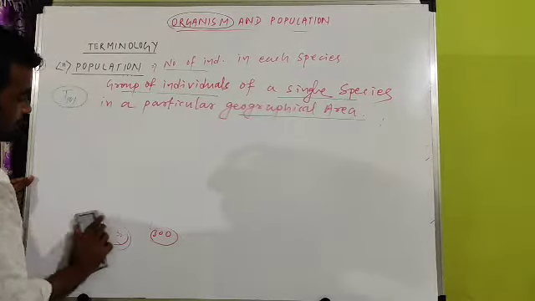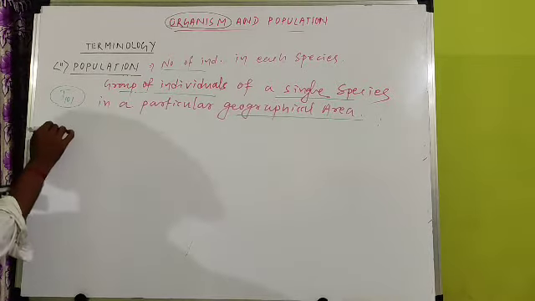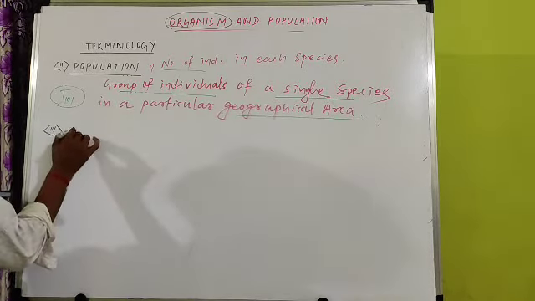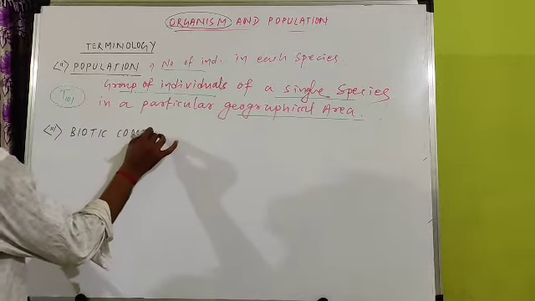Population is clear to all of you. We have now completed two terms, terminology about our organism and population chapter. Now come to the third terminology, which is very, very important. Third is called community or biotic community.